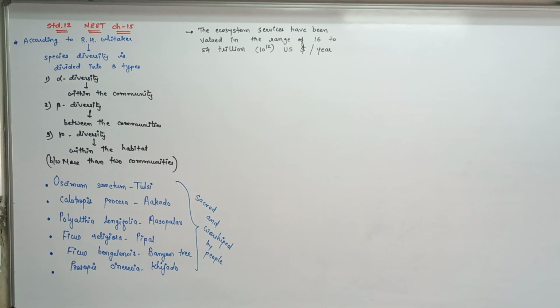Now the important information I want to ask you: think about the cost of 1 liter of oxygen present in a cylinder. We pay for it.